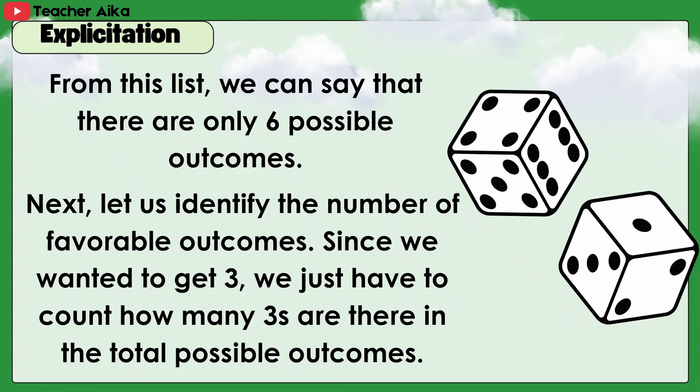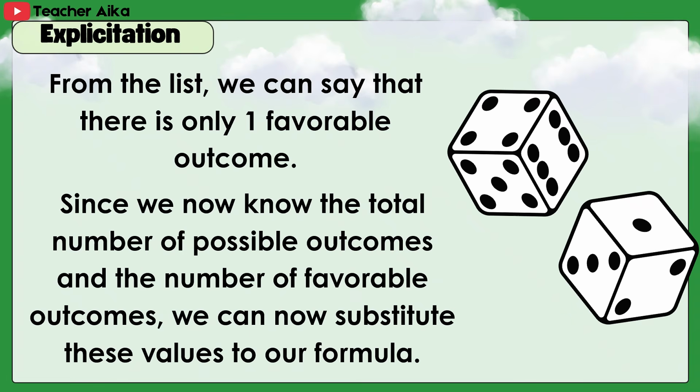Next, let us identify the number of favorable outcomes. Since we wanted to get 3, we just have to count how many 3s there are in the total possible outcomes. From the list, we can say that there is only one favorable outcome. Since we now know the total number of possible outcomes and the number of favorable outcomes, we can now substitute these values into our formula.